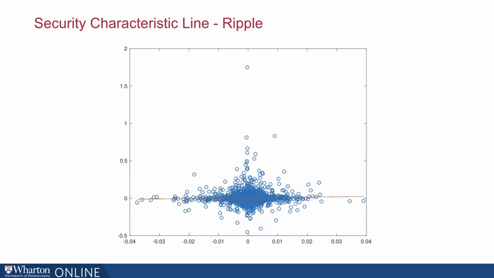We can see the enormous one-day Ripple return that we discussed in Lecture 2. Based on this, we can see that there really is not that much of a relation between market returns and Ripple returns. Mainly, it's one big cloud.